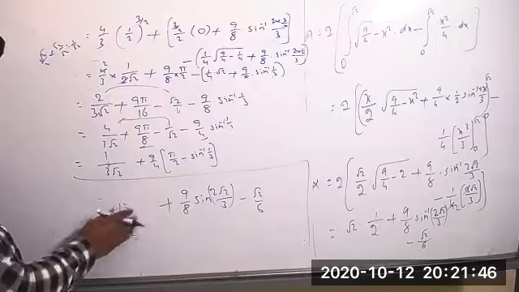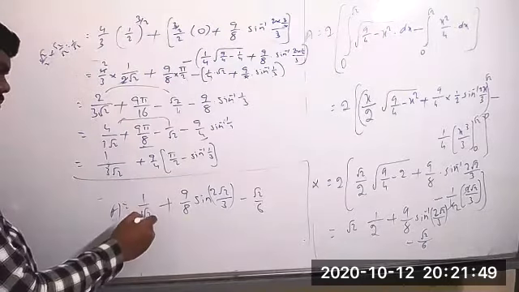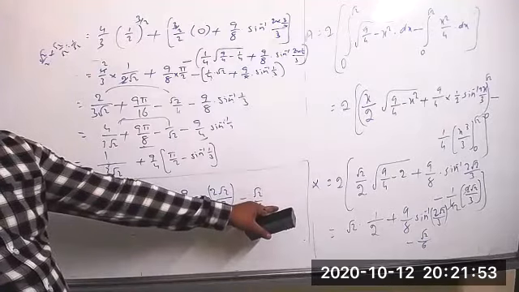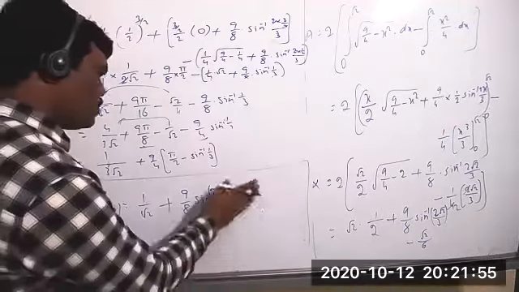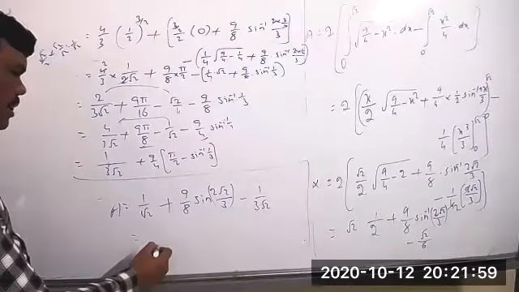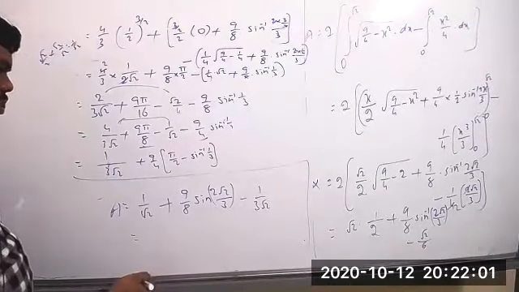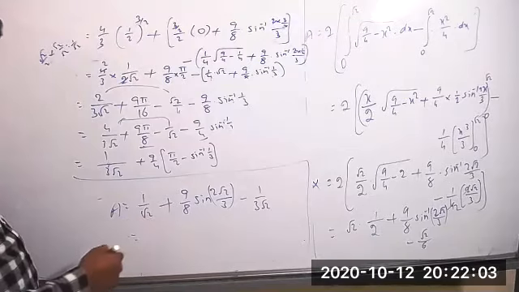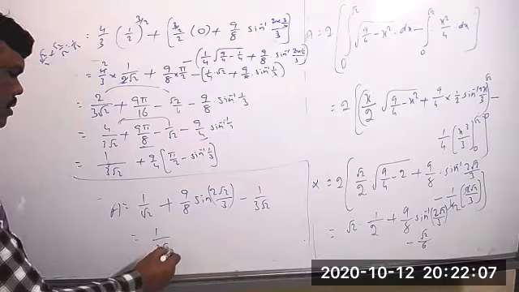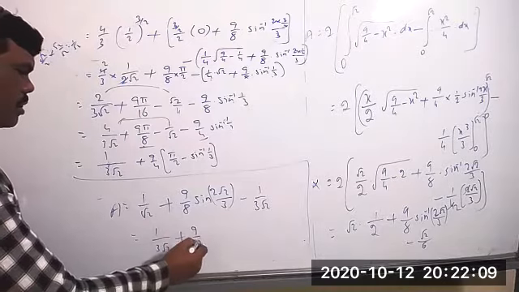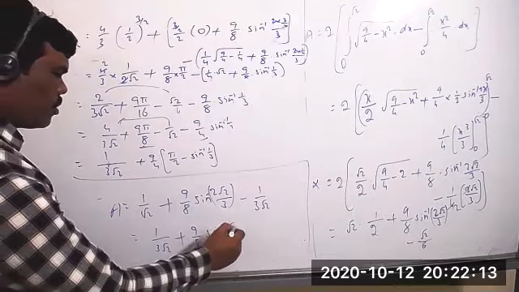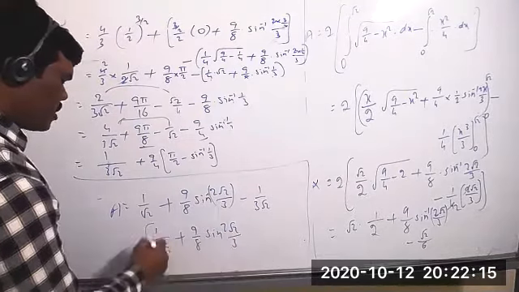Rationalizing, clearly this is 1 by root 2, and this is 1 by 3 root 2. Taking LCM, 1 by root 2 minus 1 by 3 root 2 equal to 1 by 3 root 2. So the area is 1 by 3 root 2 plus 9 by 8 into sine inverse of 2 root 2 by 3 square units.